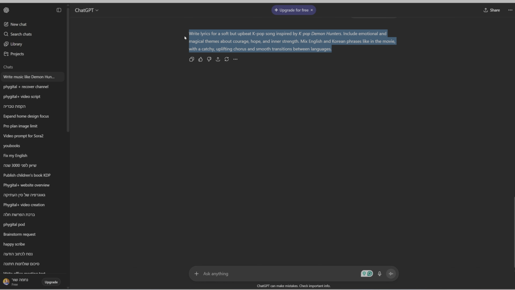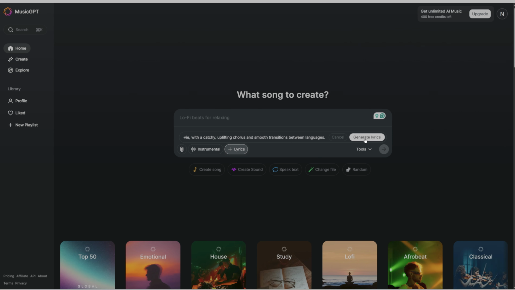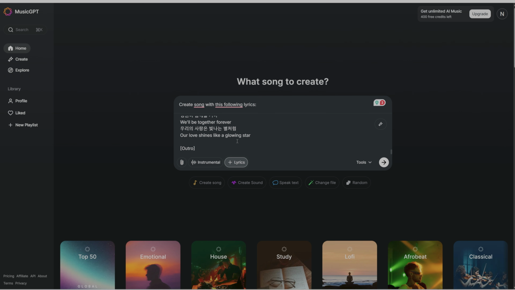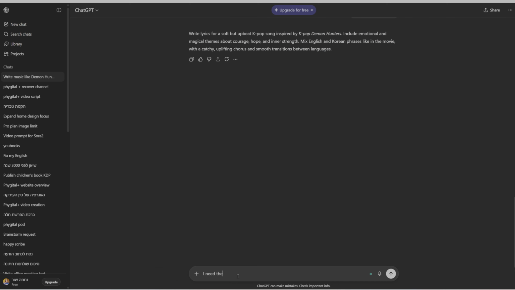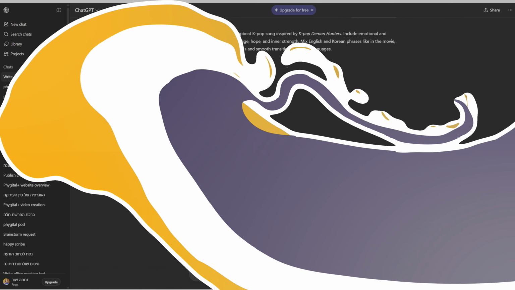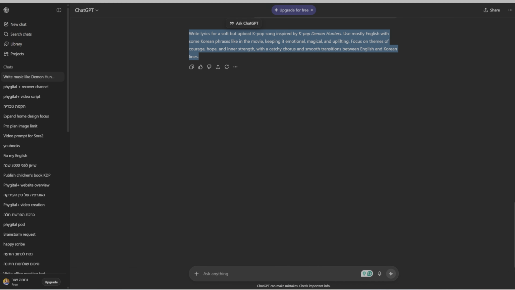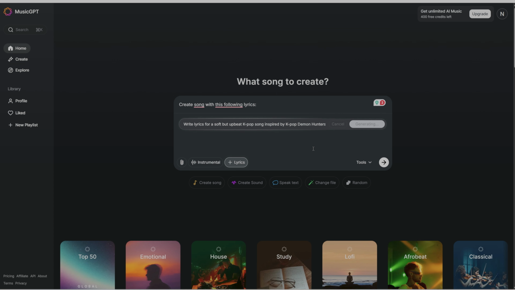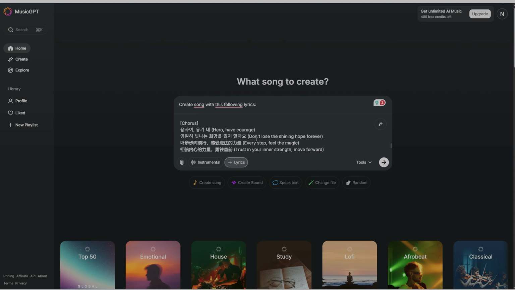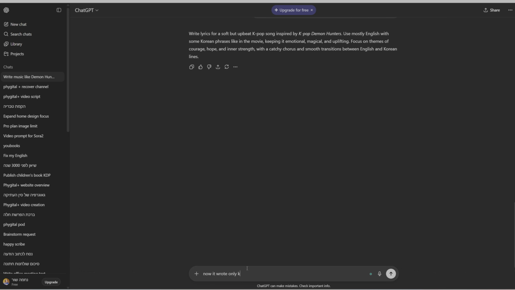Another important thing is that if you want a duet, ask it to add the vocal names to the lyrics, so it knows what to give to each vocal. Otherwise, it might not assign the parts correctly, or might give the whole song to only one vocal. For the music, I had to do some back and forth with the tool to make it sound like K-pop Demon Hunters. The thing is, you need to describe the exact sound you want the vocals to have.